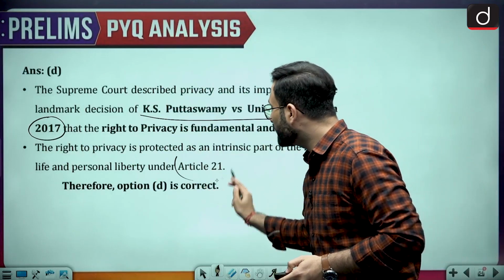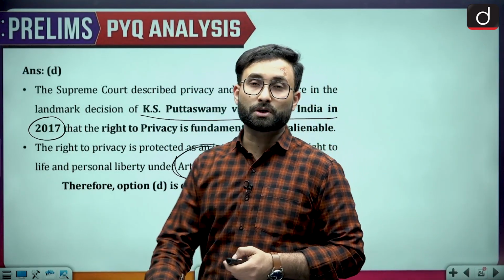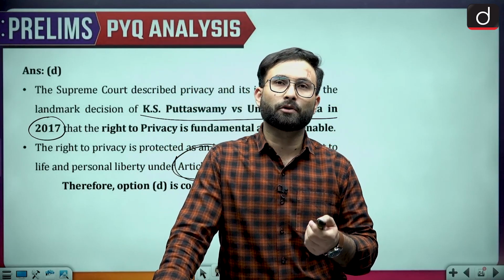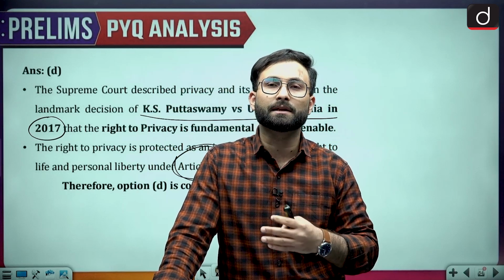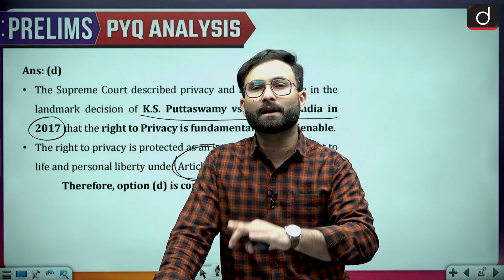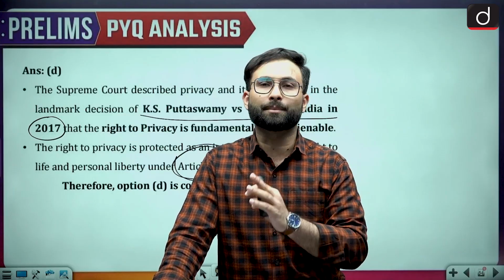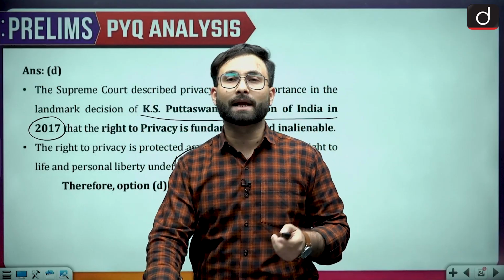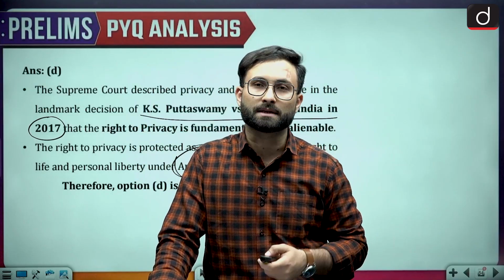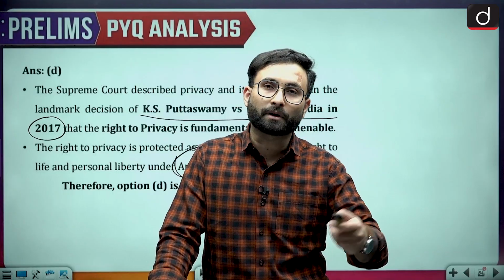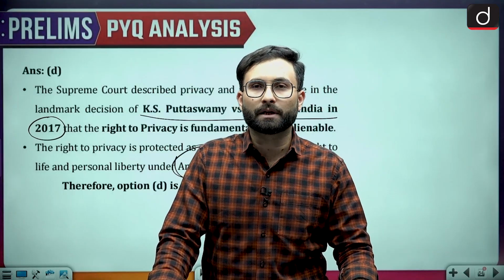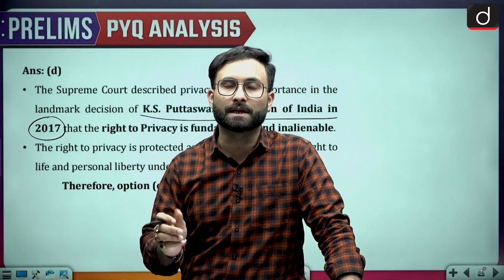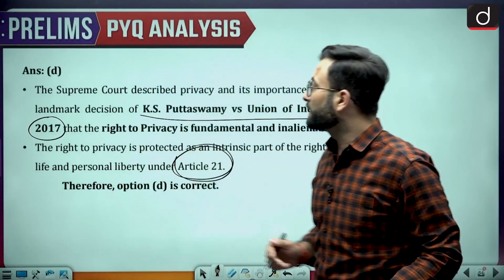Article 21 is the most important article in the Constitution because it has a non-exhaustive list. When we talk about Article 21, you will see that there are various rights given under Article 21 by judicial interpretation. One is the right to privacy. Other than that, the right to marry a person of your choice is also under Article 21. The right to health is also under Article 21. The recent one, the right against the effects of climate change, is also under Article 21.